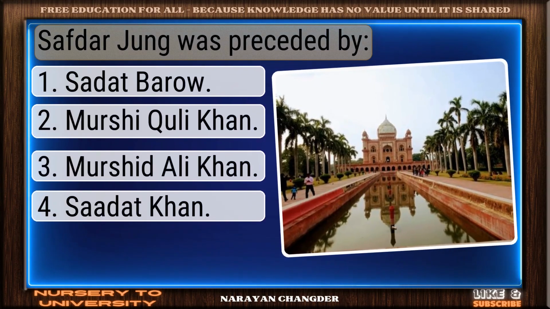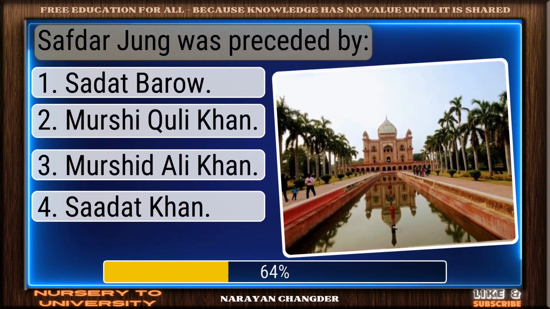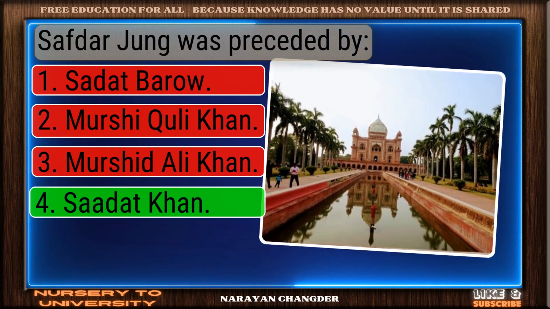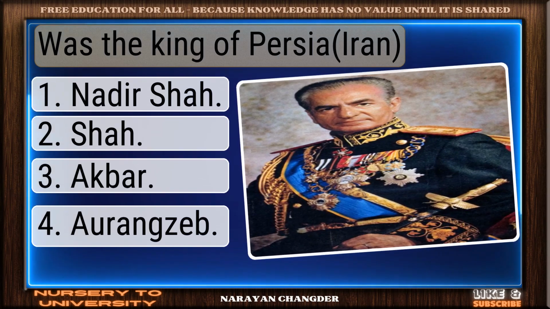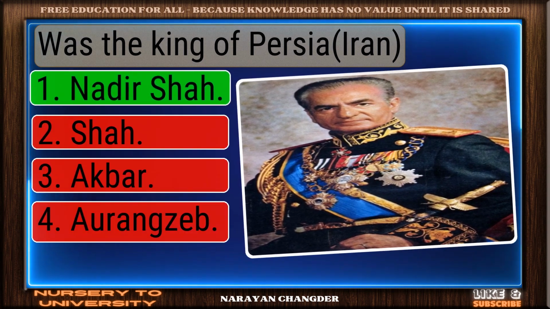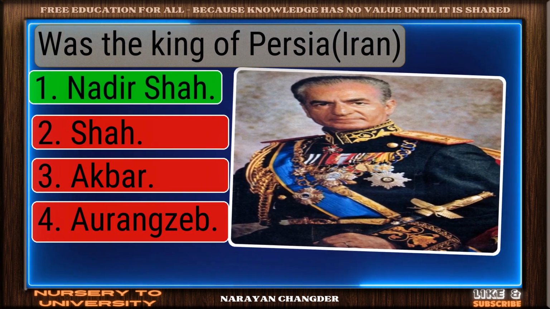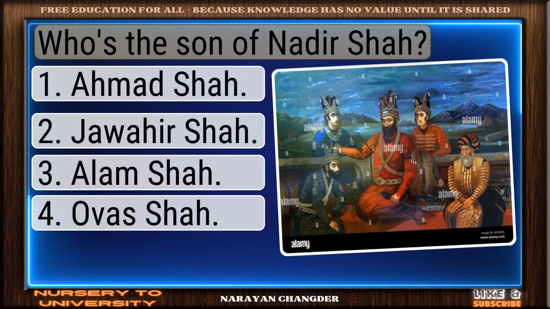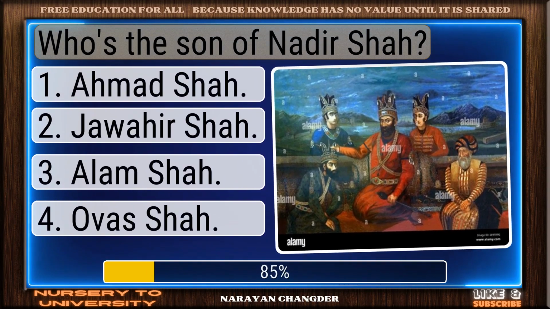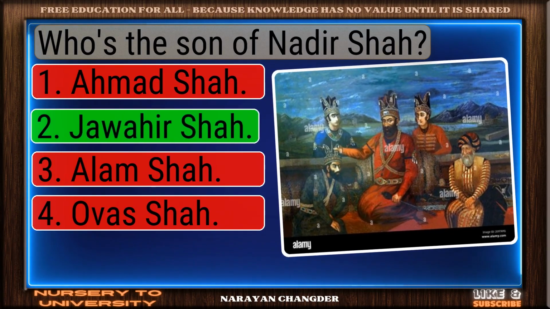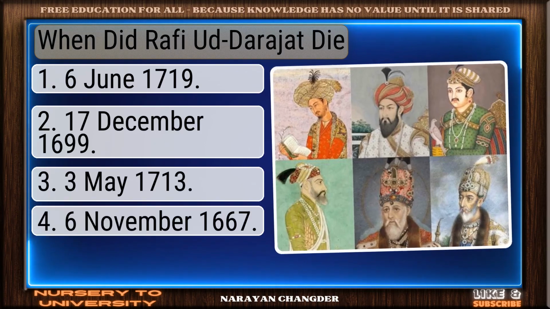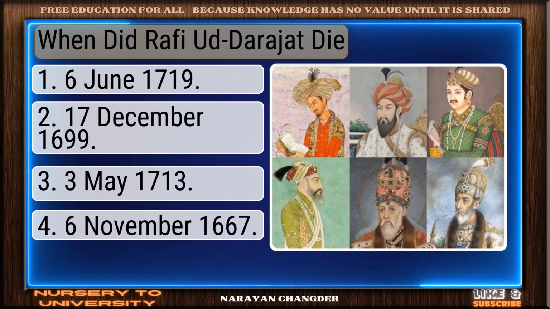Safdar Jung was preceded by. Right choice. Sadat Khan is the best answer. Was the king of Persia? You're right. Nadir Shah is the correct answer. Who's the son of Nadir Shah? Well picked. Jawahir Shah is the correct answer. When did Rafi ad Darajat die?